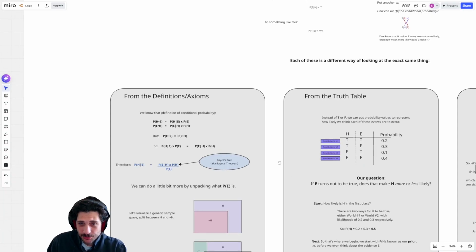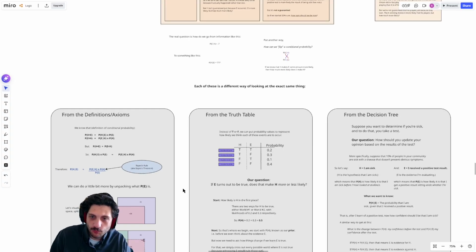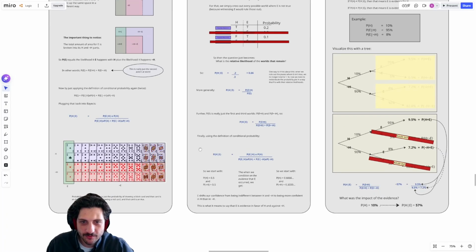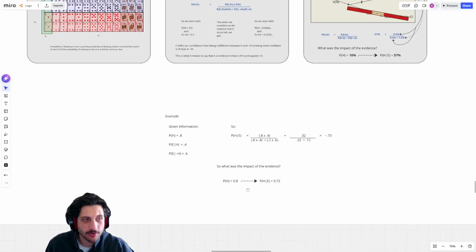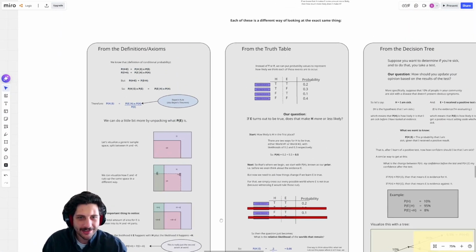Some of these explanations are going to be more intuitive to some of you versus others. And that's the reason why I'm giving you all three of these, so that hopefully at least one of these will latch on and you can see what's going on in Bayes' rule. When it really comes down to it, after we've talked about these, actually doing the problems becomes really straightforward. The question is just your intuition leading into that.